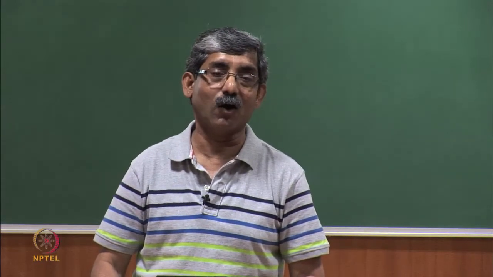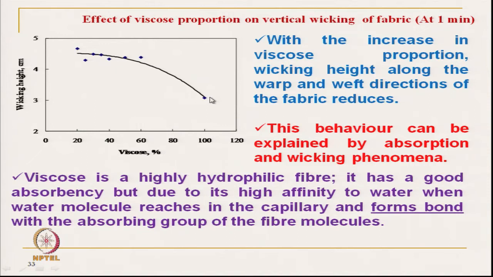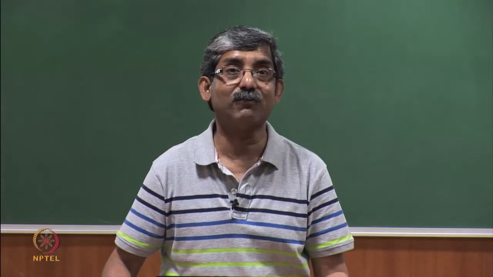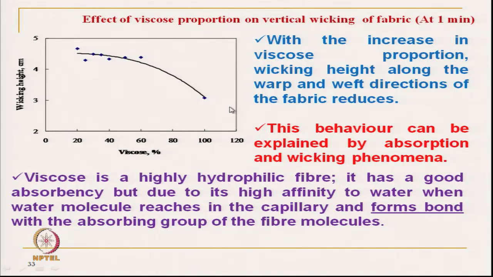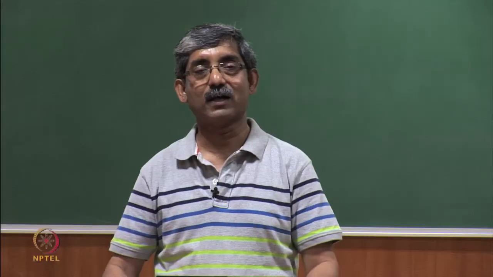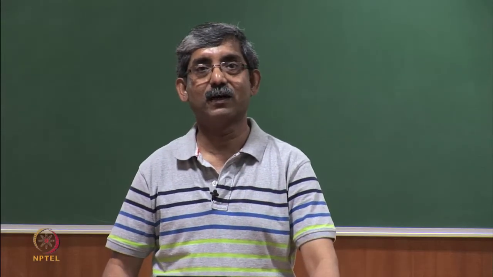Apparently, it looks odd because it absorbs moisture, but it is not transmitting it. This understanding is very important to design clothing for high activity, where the sweating rate is very high. It forms bonds, and that is why the wicking rate is very low; it reduces as the viscose content is high.